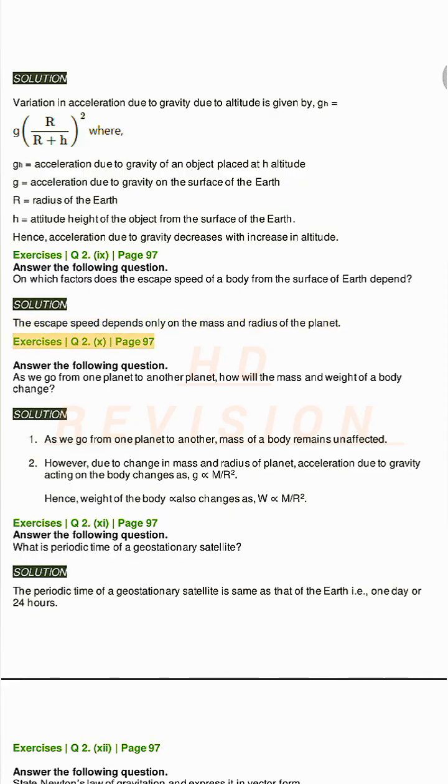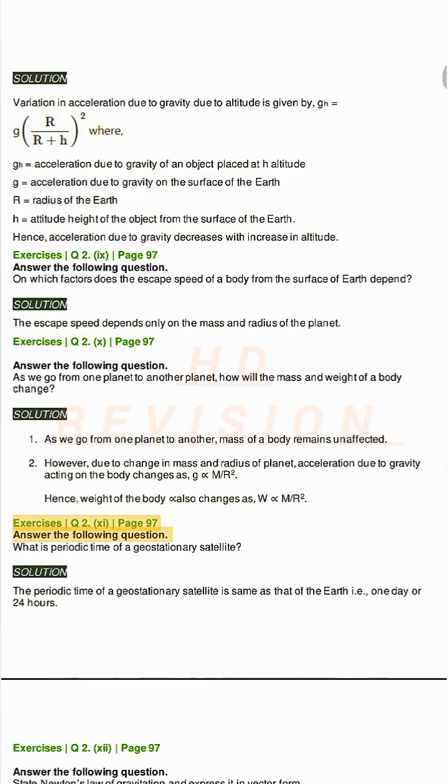Exercises Q2, X, page 97. Answer the following question. As we go from one planet to another planet, how will the mass and weight of a body change? Solution. 1. As we go from one planet to another, the mass of a body remains unaffected. 2. However, due to change in mass and radius of the planet, the acceleration due to gravity acting on the body changes as g proportional to M/R^2. Hence, the weight of the body also changes as W proportional to M/R^2.